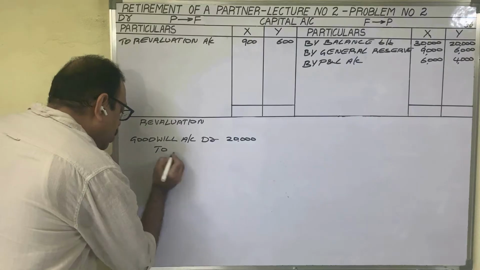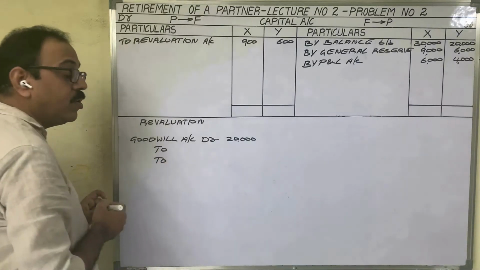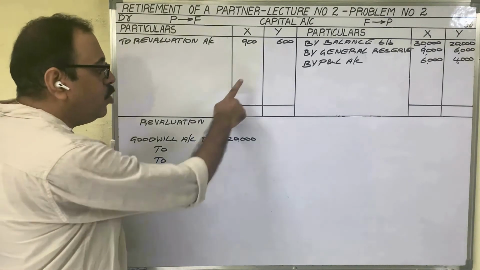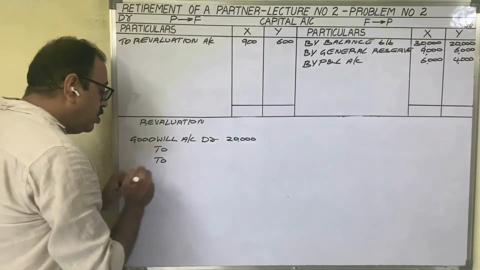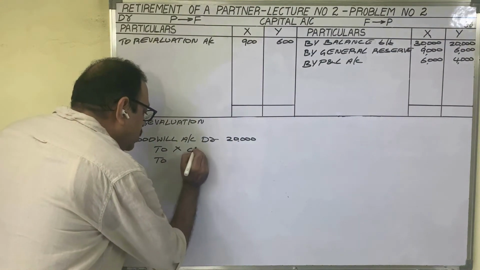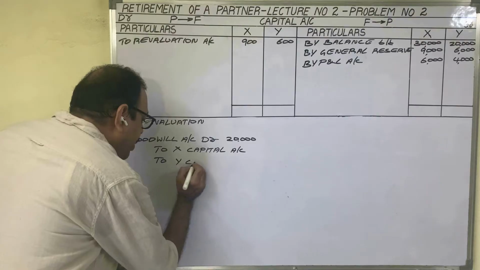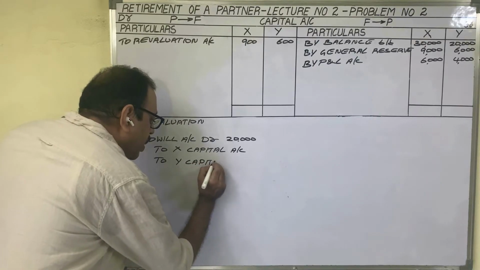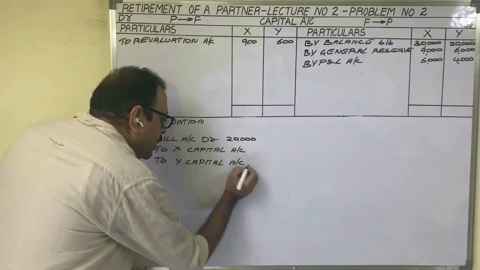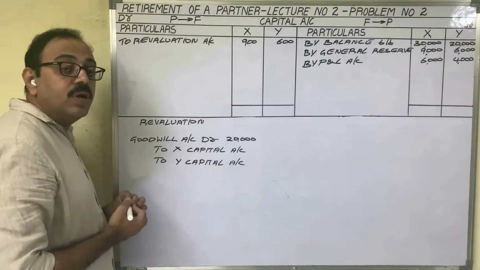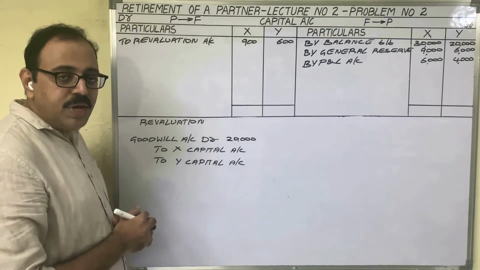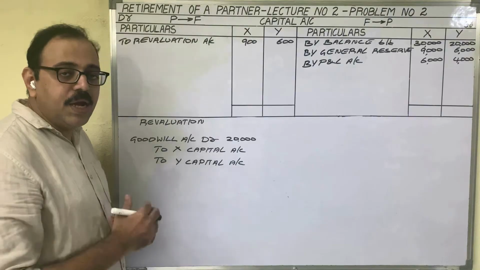That amount we have to transfer to all partners' capital accounts. Here two partners are there. Therefore, to X capital account and to Y capital account we should transfer this goodwill. Capital accounts we are crediting. Capital account is a personal account. It is a liability. Liability shows a credit balance.